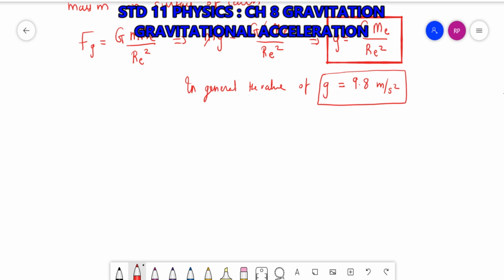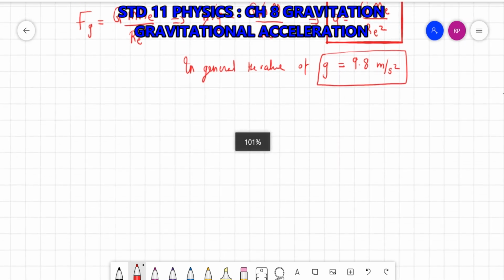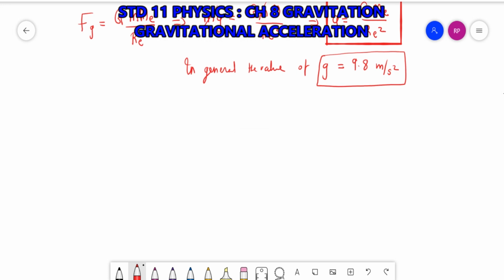Of course, the change is negligible unless the value of r is changed to a very high extent. So it varies at different positions. First, let's see at which places the gravitational acceleration varies.